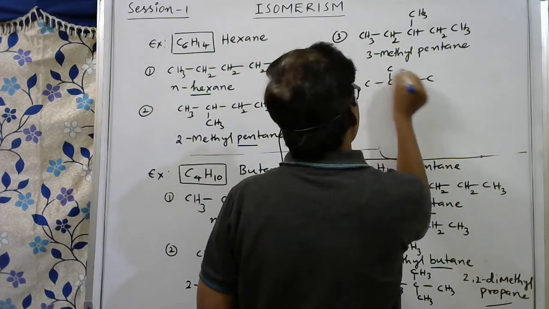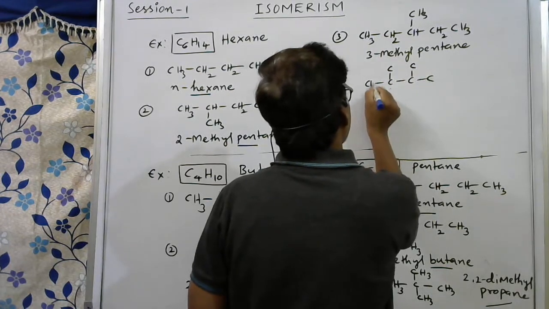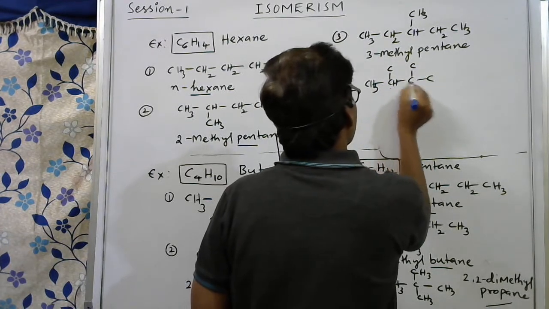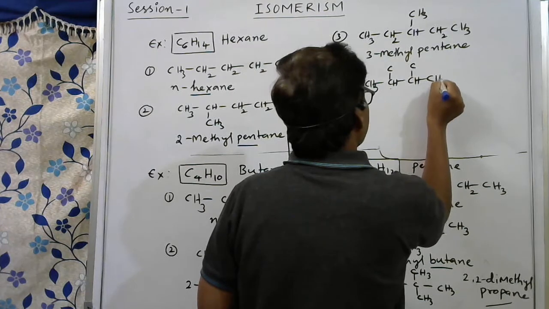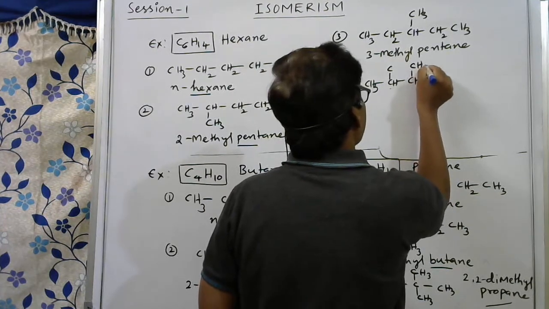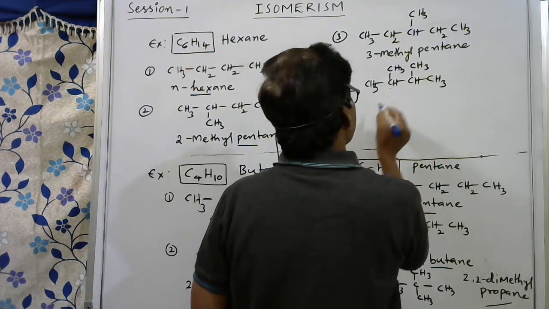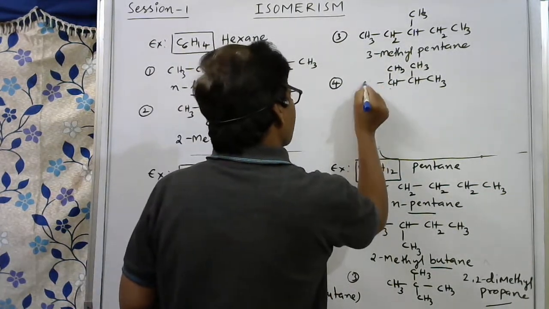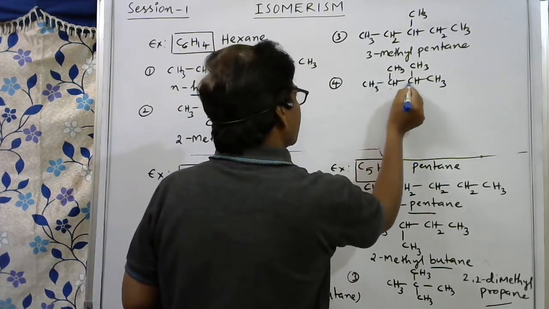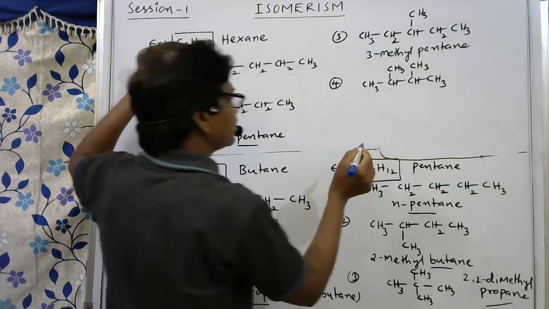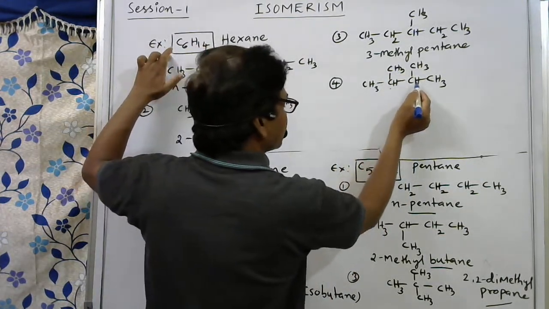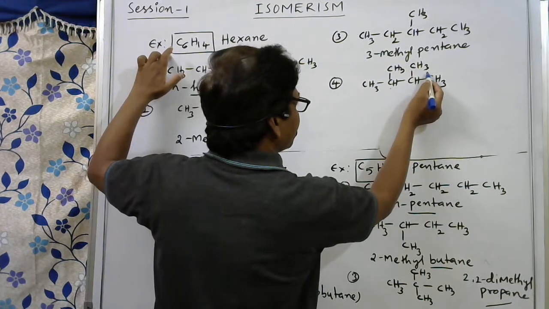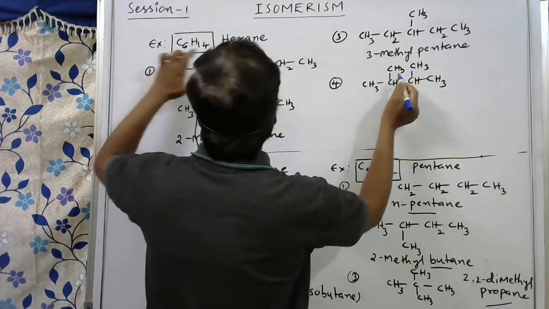Here one carbon I am writing. Here one carbon. So here 3 hydrogens. Here it requires only one hydrogen. It requires one hydrogen. Here 3 hydrogens. Here 3 hydrogens. Here also 3 hydrogens. So see, is the molecular formula same or not? See 1, 2, 3, 4, 5, 6, 6 carbons. Then 3 plus 1, 4 plus 1, 5 plus 3, 8, 8 plus 3, 11, 11 plus 3, 14.